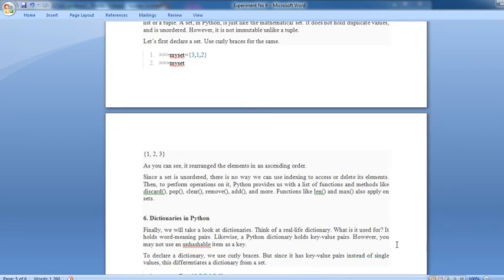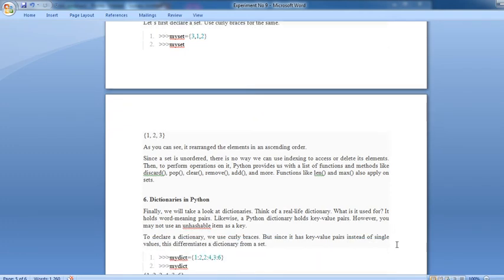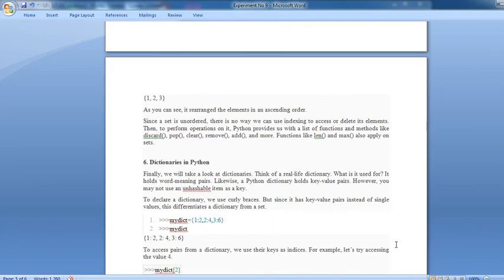Next, the dictionary. Dictionary in Python, we will take a look at the dictionary. Think of a real life dictionary. What is it used for? It holds word-meaning pairs. Likewise, a Python dictionary holds key-value pairs. However, you may not use an unhashable atom as a key. To declare a dictionary, we use curly braces, but since it has key-value pairs instead of single values, that differentiates a dictionary from a set.